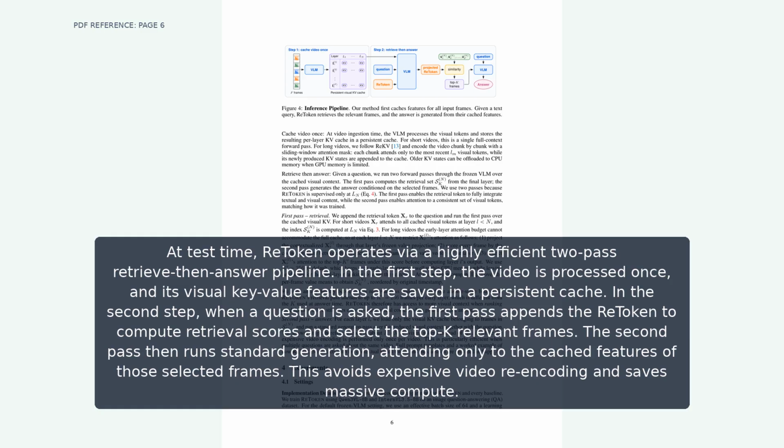At test time, ReToken operates via a highly efficient two-pass retrieve-then-answer pipeline. In the first step, the video is processed once, and its visual key-value features are saved in a persistent cache. In the second step, when a question is asked, the first pass appends the ReToken to compute retrieval scores and select the top K relevant frames. The second pass then runs standard generation, attending only to the cached features of those selected frames. This avoids expensive video re-encoding and saves massive compute.